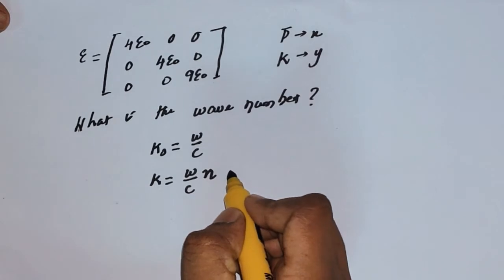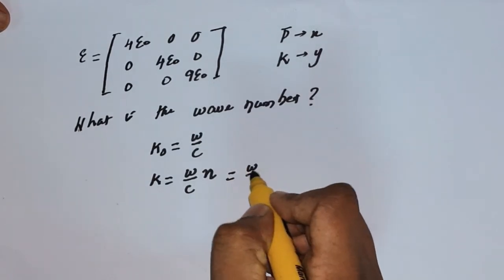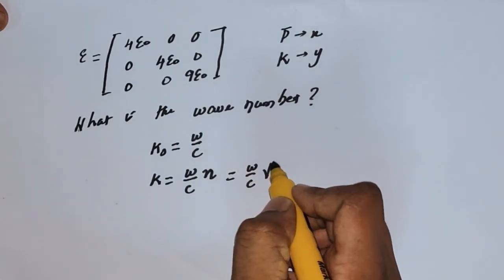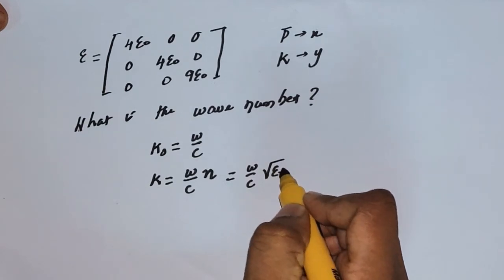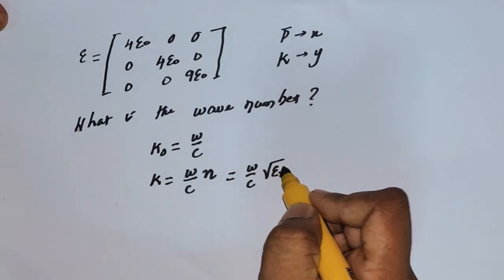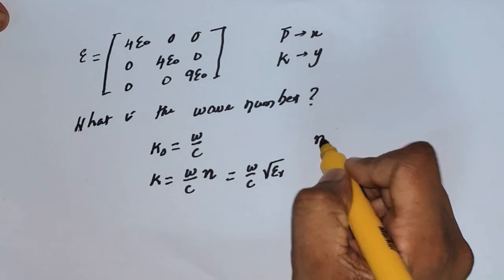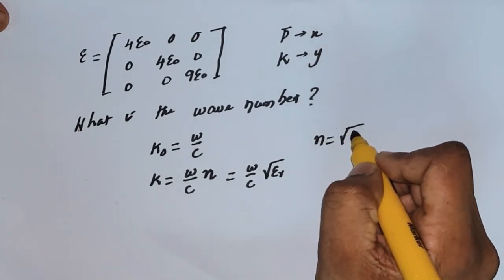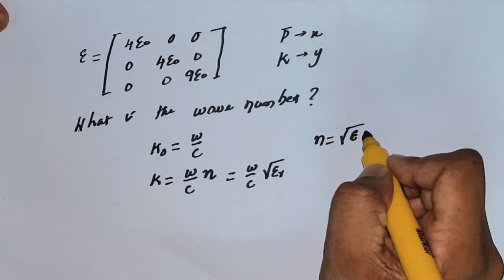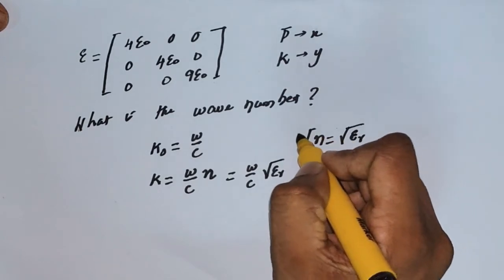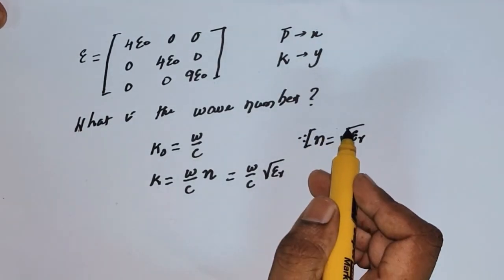We know the refractive index is the square root of the relative permittivity of the medium. That means n can be written as the square root of epsilon r.